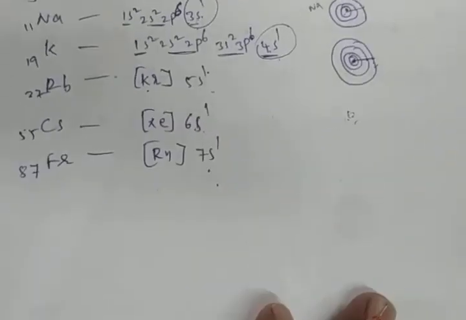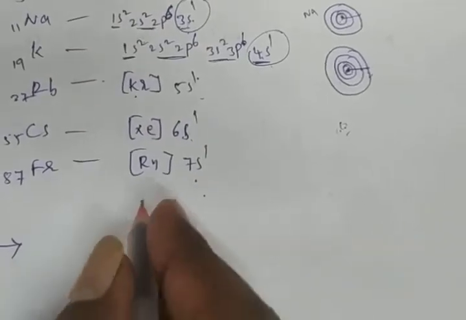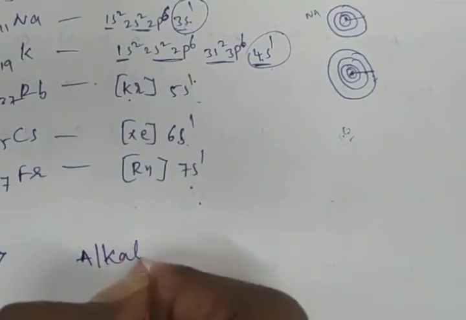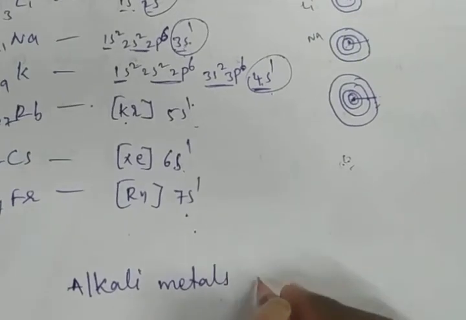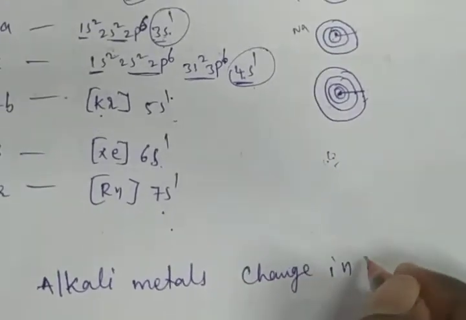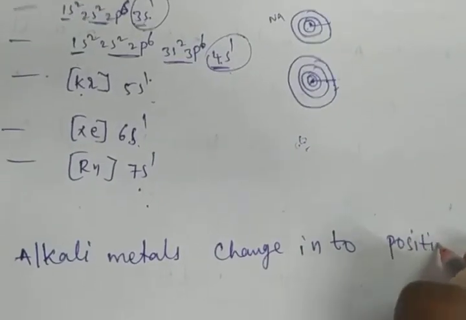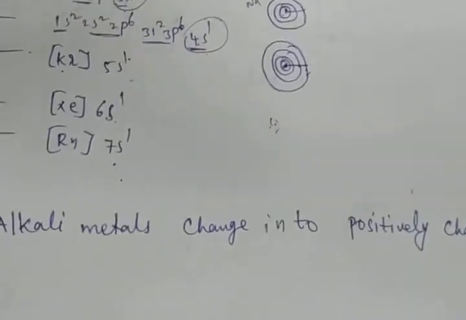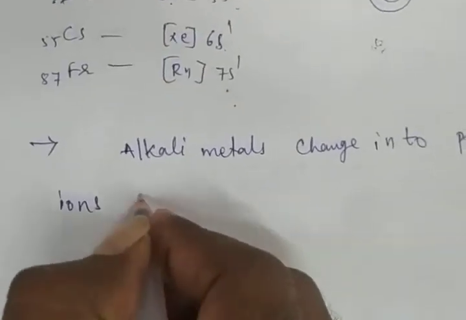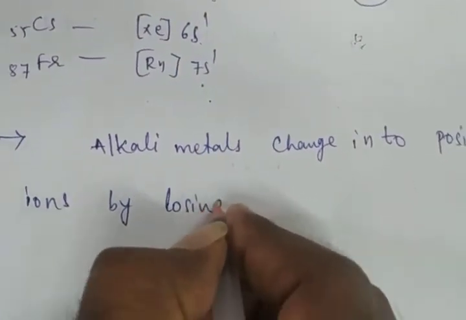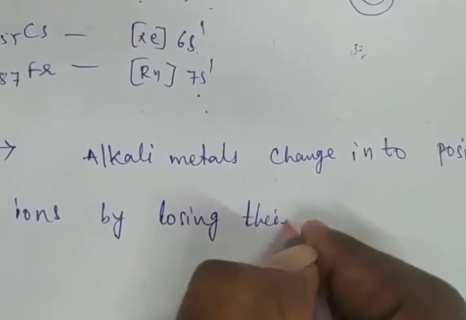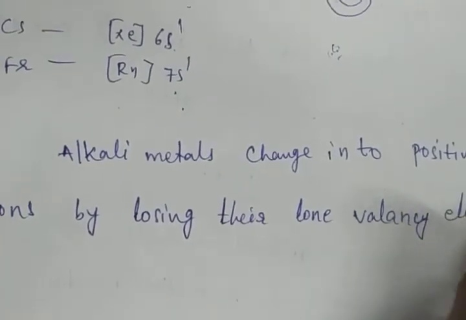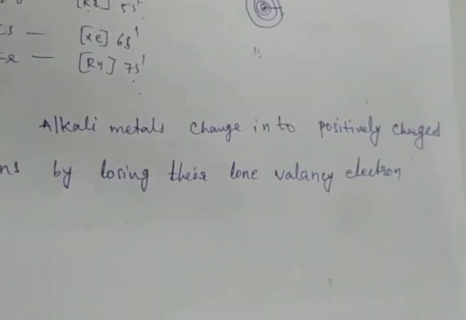And one more point is there. Alkali metals change into positively charged ions by losing their lone valency electron.